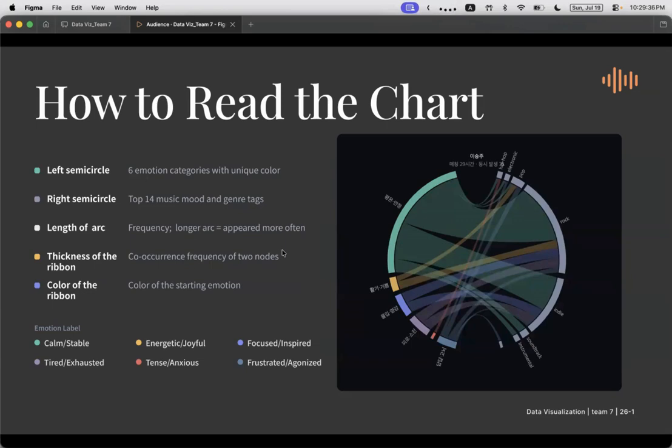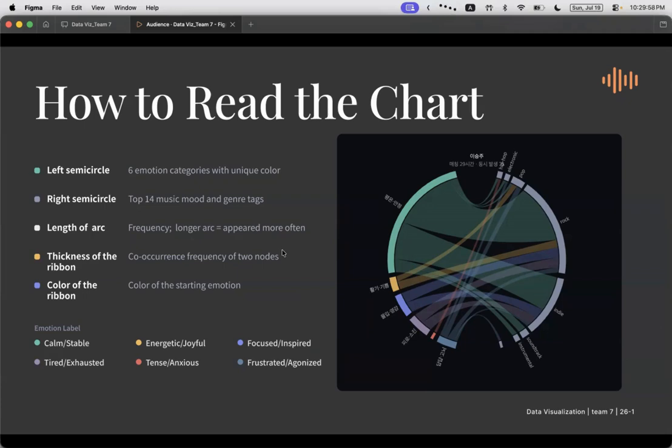A longer arc means the emotion or genre appeared more often. Then the thickness of the ribbon connecting two items represents their co-occurrence frequency. A thicker ribbon means the emotion and music appear together more often.